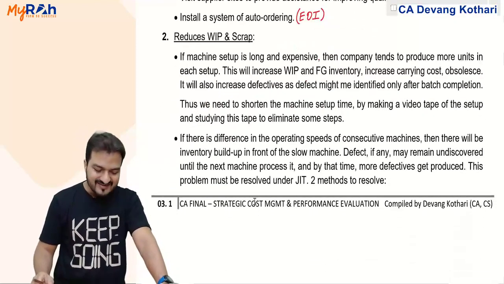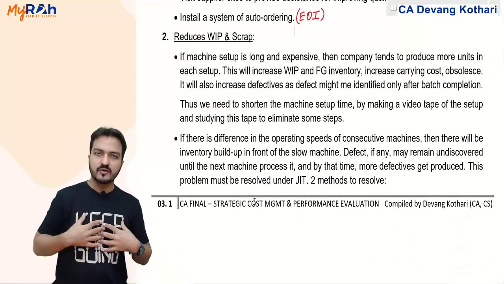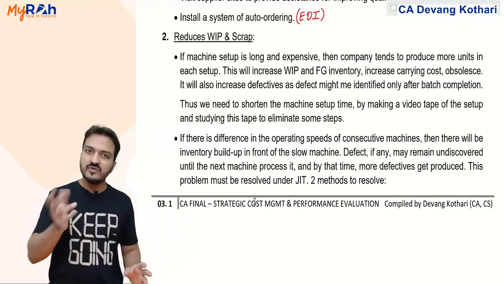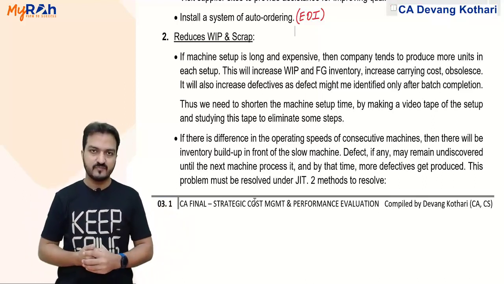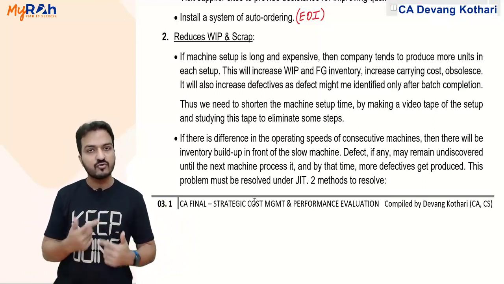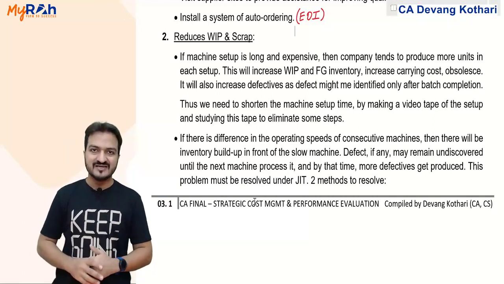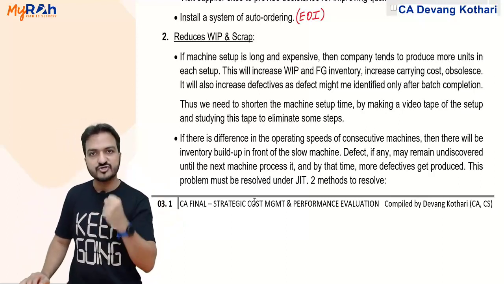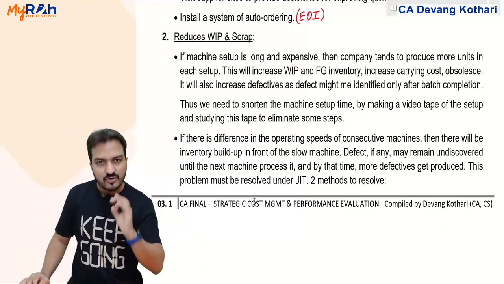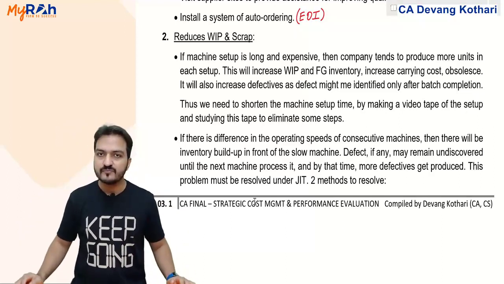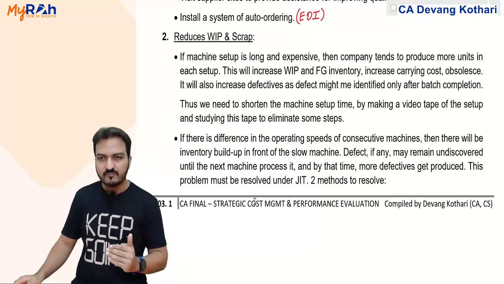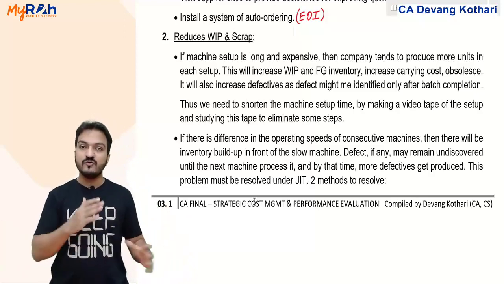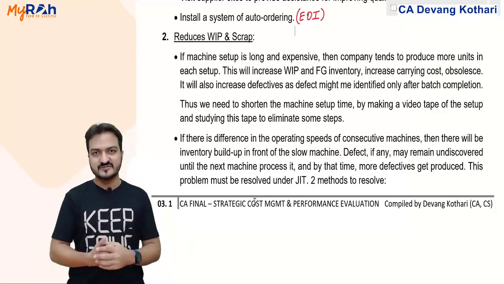Now how will it reduce WIP? Look, if my product requires say 1 month in processing, then even after JIT it will still require 1 month in processing. But the number of units which I leave out in processing for 1 month might be lesser. Why? Because under JIT system, you will never do bulk production at a time. You will produce only what the customer demands. So if you produce only what the customer demands, then at a time, you will not have so many units running into the production cycle. You will not have so many units in the process.